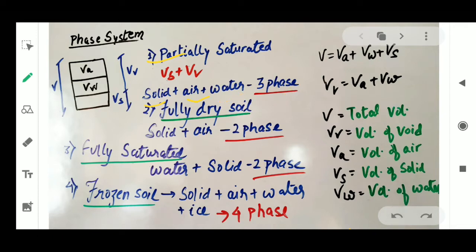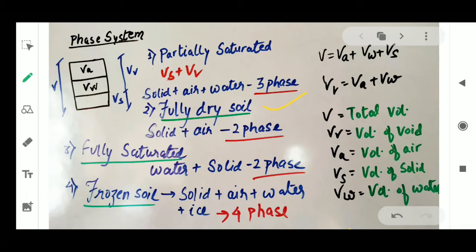And basically it has to be three: solid, air and water. Basically these three will be present, then we can say that it is a partially saturated condition which consists of three phases, right? Solid, air and water.